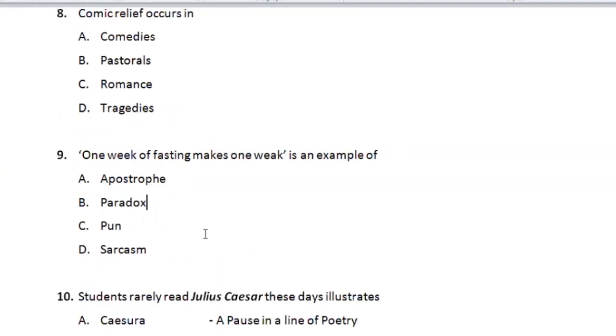One week of fasting makes one weak. Apostrophe, no. Paradox, no. Pun, yes. Sarcasm, no. I told you to understand pun, you must first understand homophones. Here, you use 2 words with the same sound but different meanings. Week and weak. This refers to the days of the week, and this refers to the physical condition of a human being. So this is perfect pun. Option C is the correct answer.